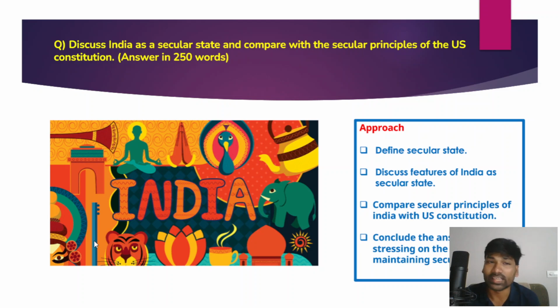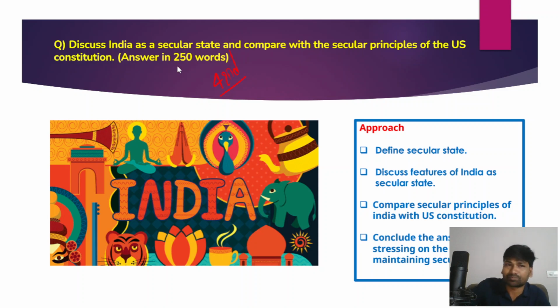So the next question is about Indian secularism, and this is also a very important question, because remember that secularism is mentioned in the Indian Constitution, particularly in the Preamble. Secularism as a principle was only included in the Indian Constitution through the 42nd Constitutional Amendment Act. The original Constitution doesn't have the term secularism, but secularism is implicitly mentioned in the Indian Constitution through various fundamental rights and other provisions.